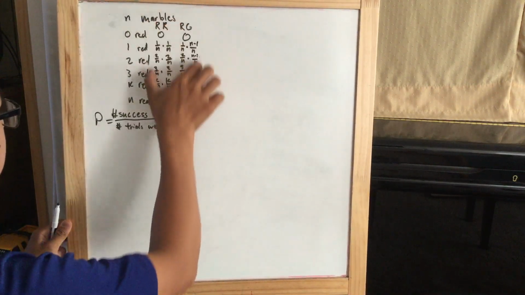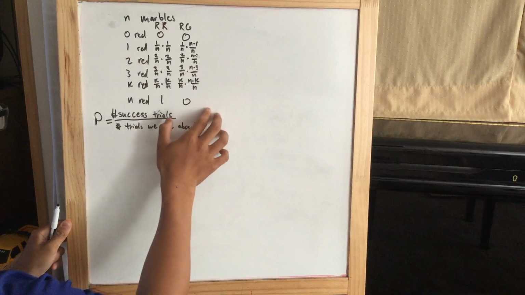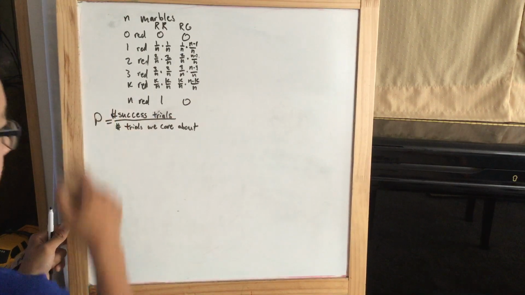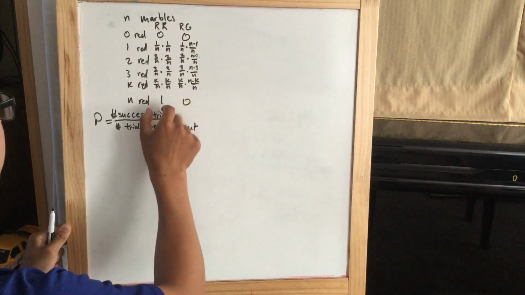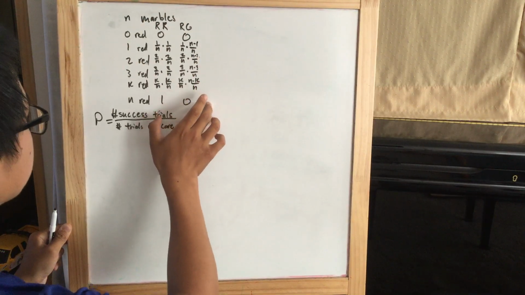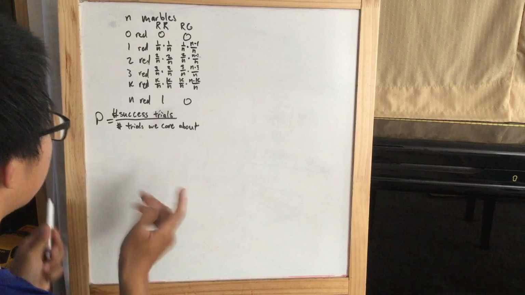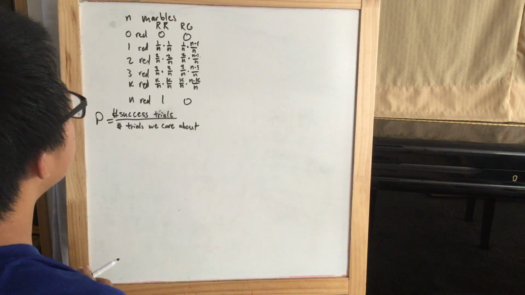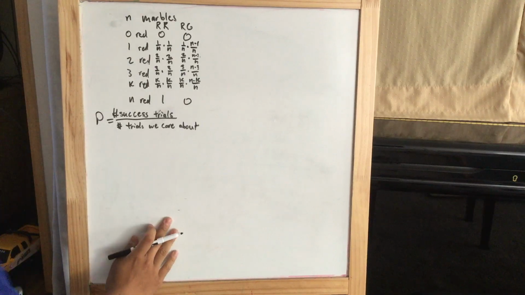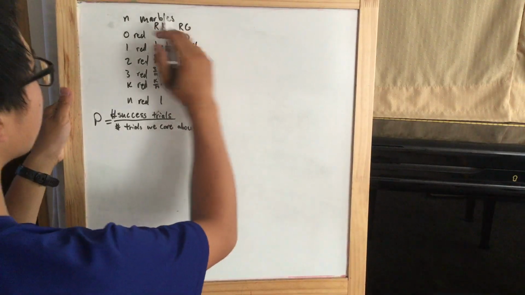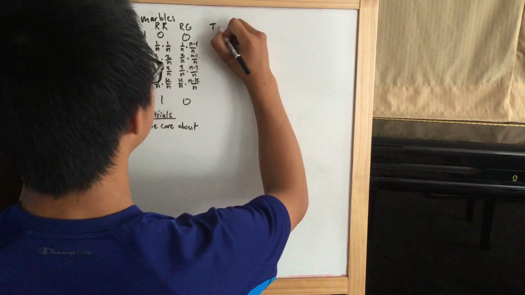So these are the trials that we care about. And the successful trials are pull a red, pull another red. So red, red, these are the successful trials. And these combined are the total trials that we care about. So then if we write that out, oh man, that looks like a nightmare. Actually, this is what we'll do. We'll actually calculate the total trials that we care about.